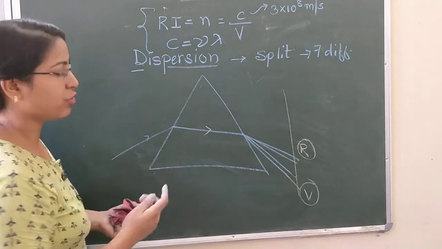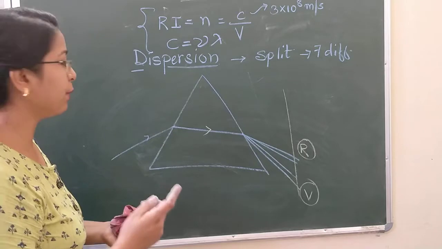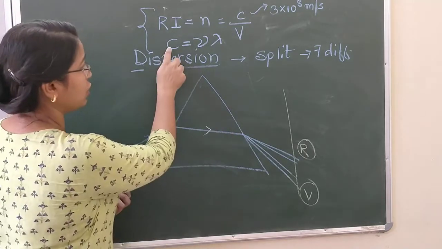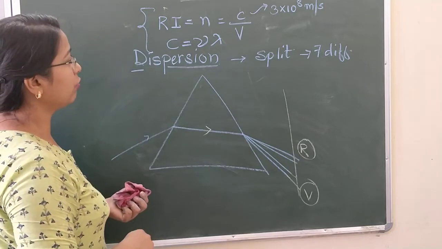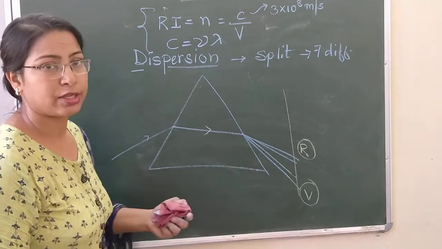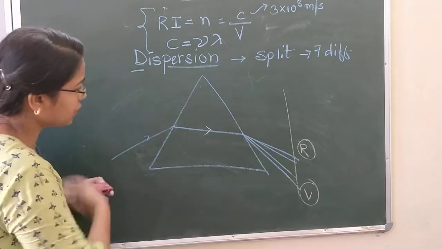Why the scattering phenomena and other things. Later on you will be able to explain all these once you are clear with the concept of velocity, frequency and the wavelength of the violet and the red light. Okay, so let's focus on it.